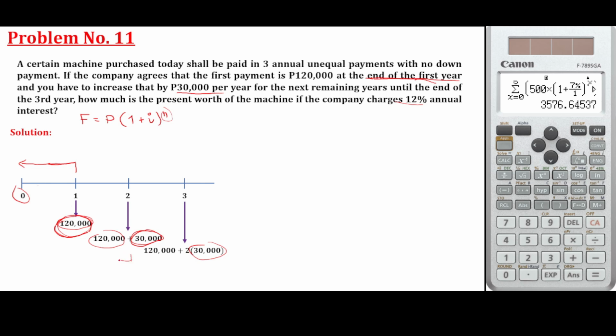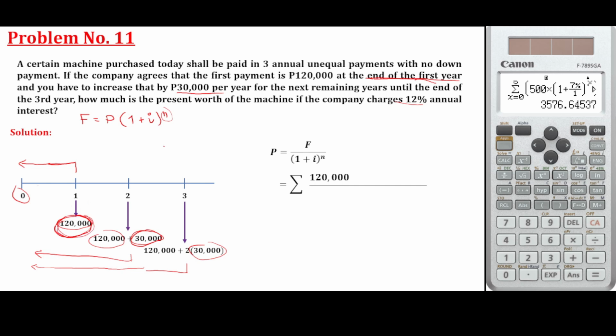Then sum their present payments, just like what we've done with the annuities. We're just going to use this formula, F over (1 plus i). Anyway, if you are going to sum here, you can just use the calculator. Instead of summing it individually, you just need the summation formula. So we're just going to create a formula here.